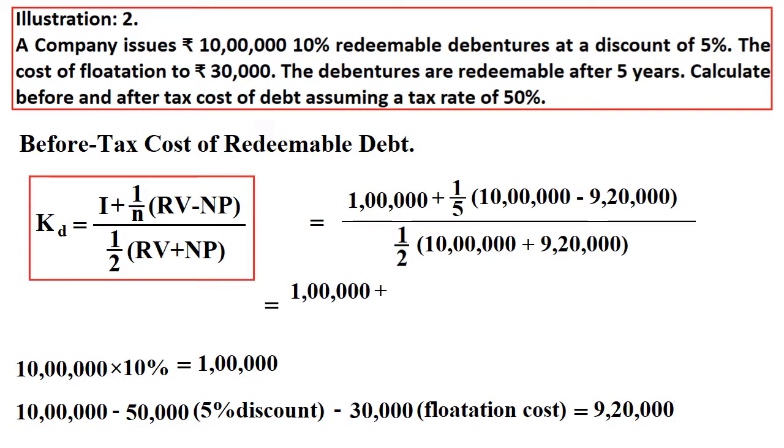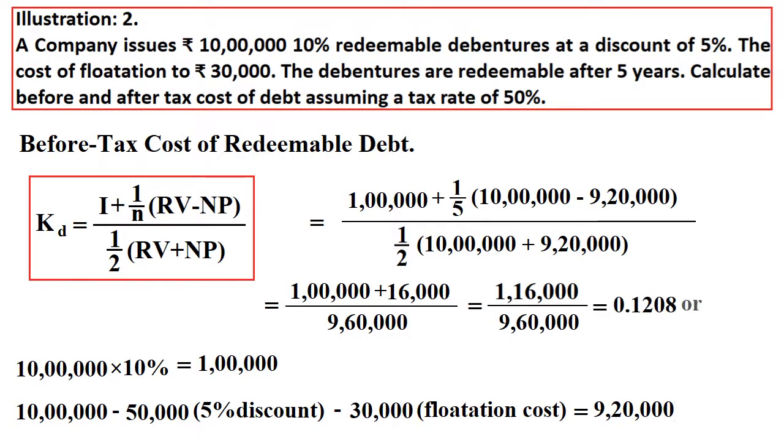If you simplify the equation, you are getting 10 lakhs 1 lakh plus 16,000 divided by 9 lakh 60,000 is equal to, for the simplification, you will get 12.08%. This is the cost of debt. So like this we need to calculate, right?